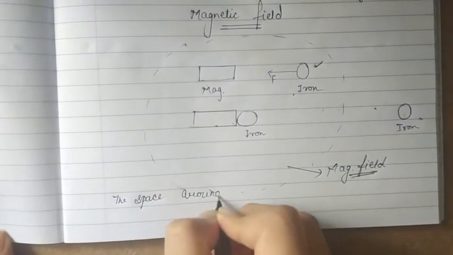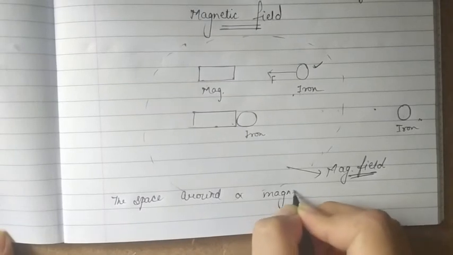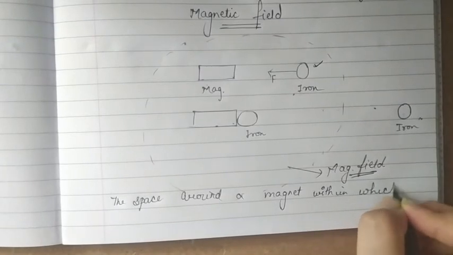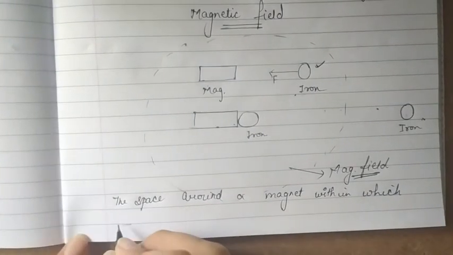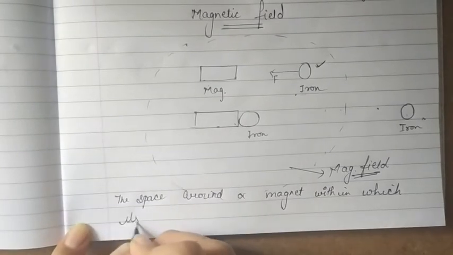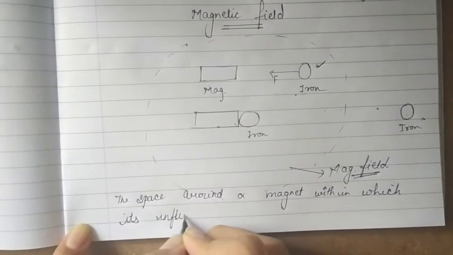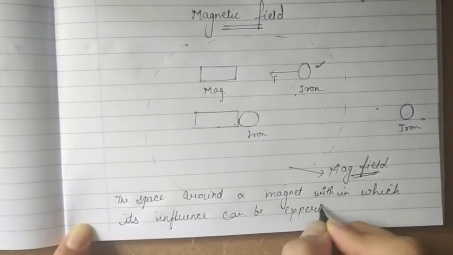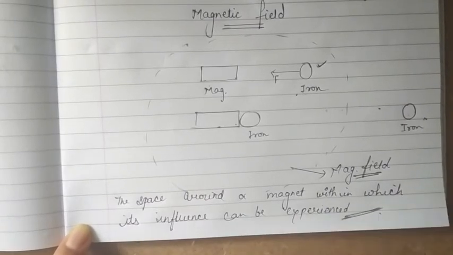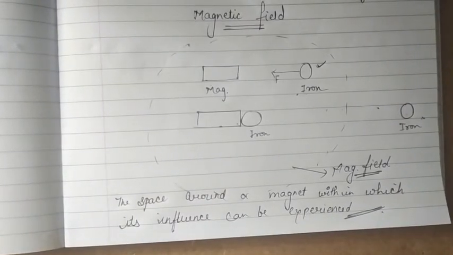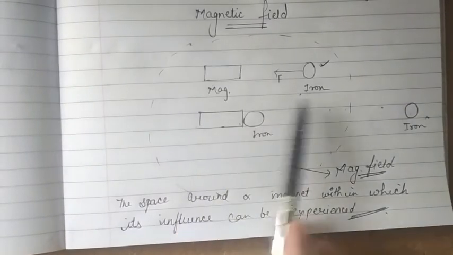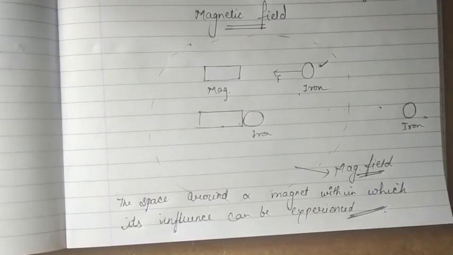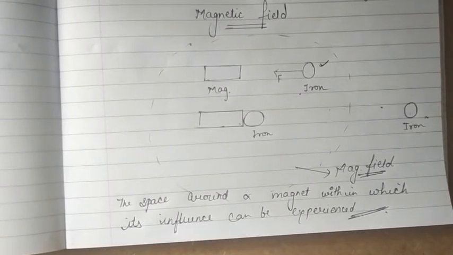What we can write: the space around a magnet within which its influence can be experienced is called its magnetic field. वो रीजन जहाँ तक हमें मैग्नेट का इन्फ्लुएंस मिलेगा या मैग्नेट की वजह से फोर्स एक्सपीरियंस कर पाएगा मैग्नेटिक मटेरियल, that region around the magnet is called magnetic field.